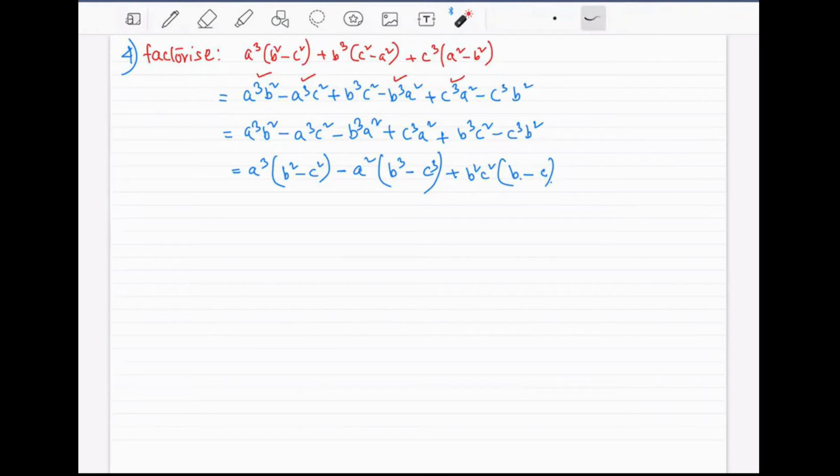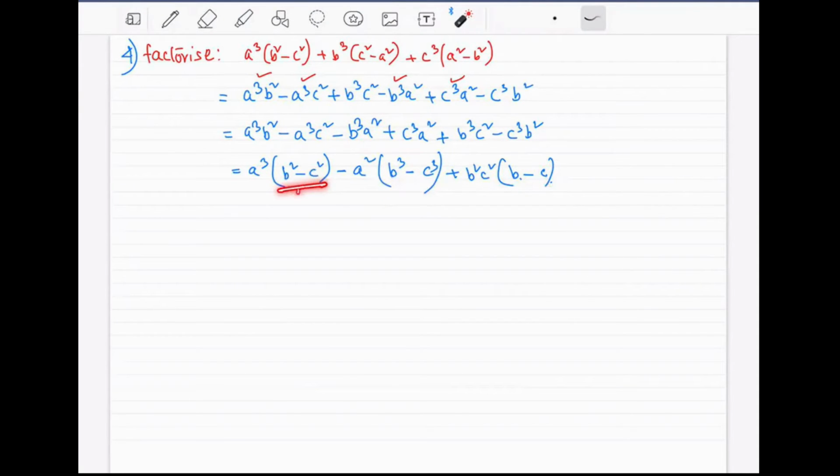Okay. If you get confused here, you better look at what you have learned in class 8. This is just factorization of the algebraic terms. Very simple there. Now, out of the three terms here, do you see any common factor? There is b minus c here. There is no b minus c here, but we can obtain b minus c.